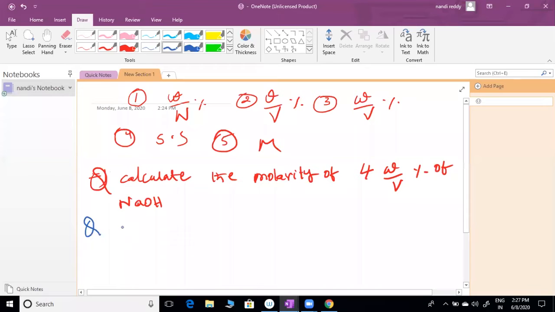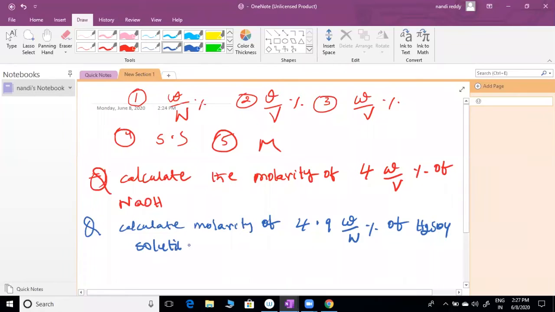Same, calculate the molarity of 4.9 W by W percent of H2SO4 solution. Density of the solution is equal to 1.2 gram per ml. Please try these two questions.